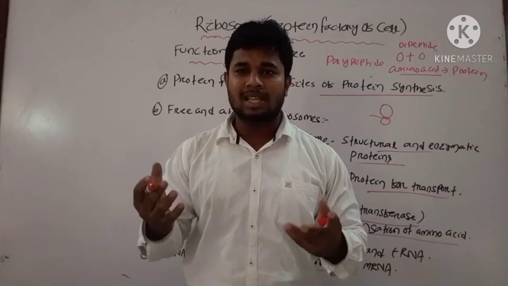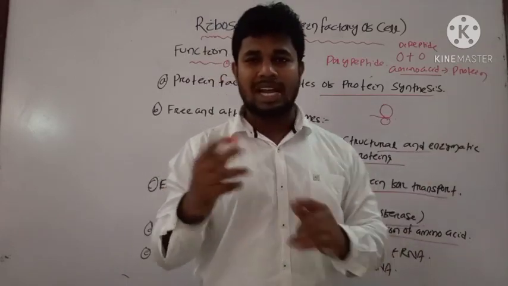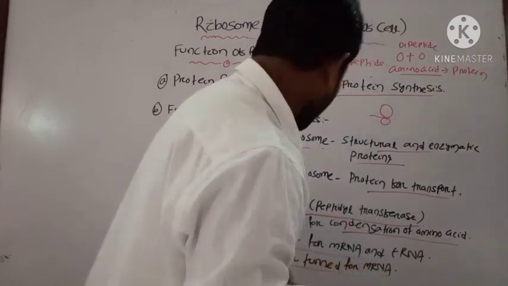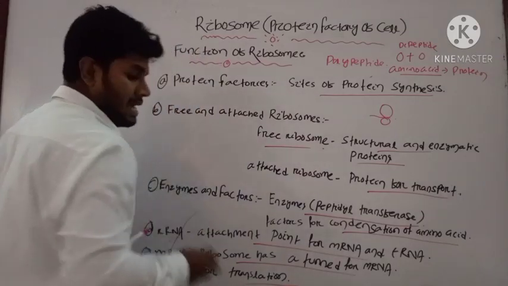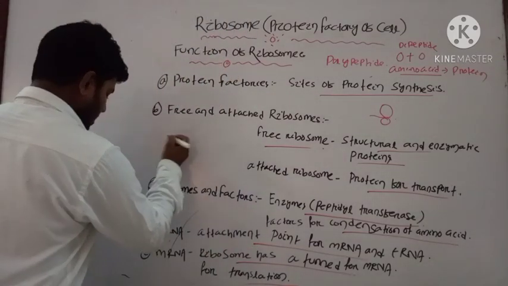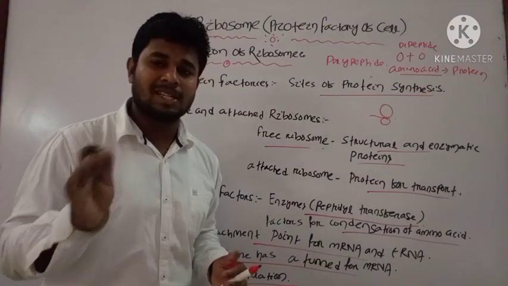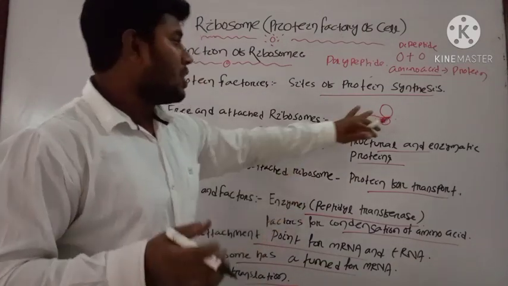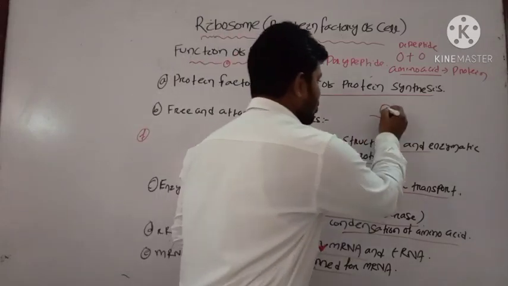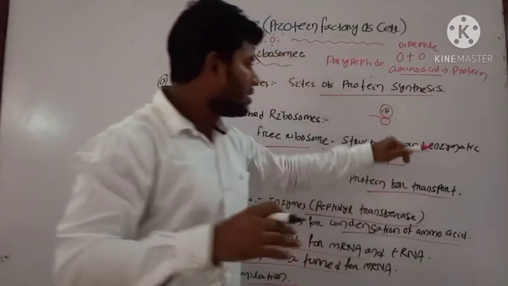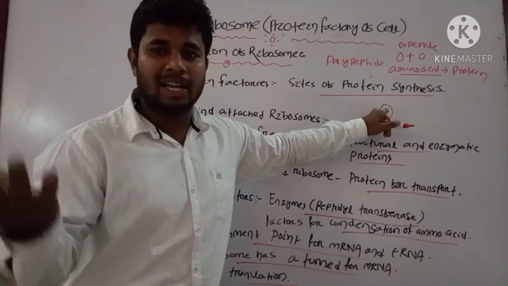Then the last one is that the proteins which are produced inside your cell are protected from the different enzymes present inside the cell by the larger subunit. The proteins will be stored in that and they will remain protected from different enzymes.